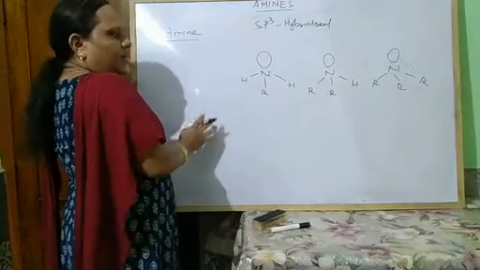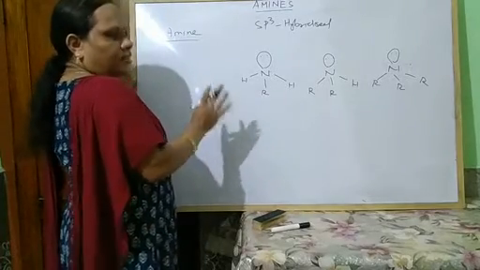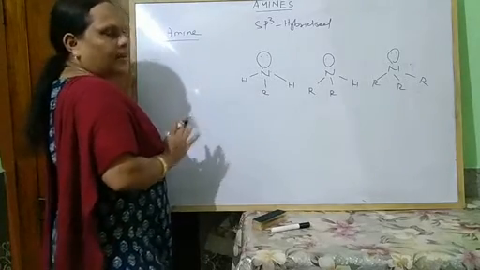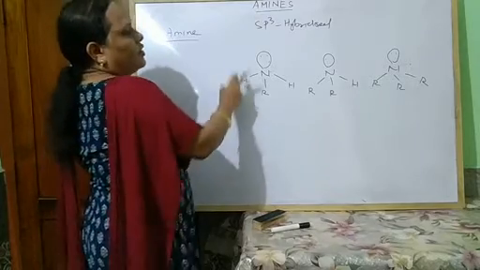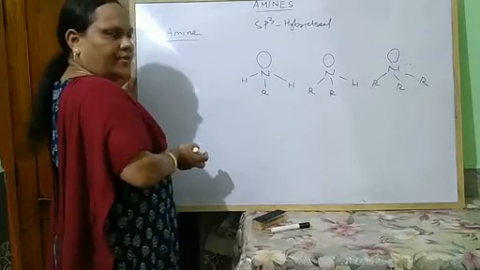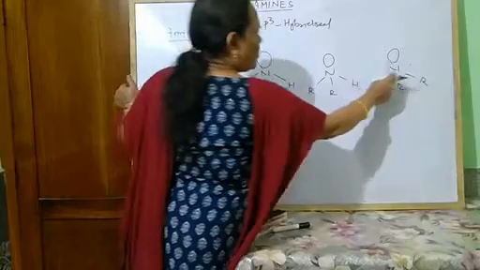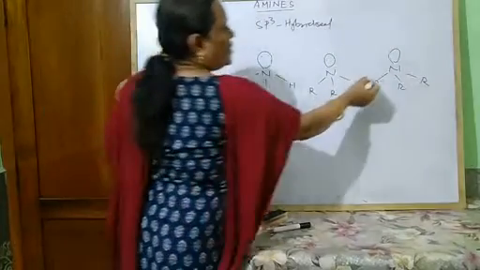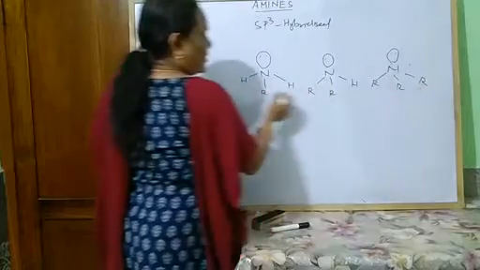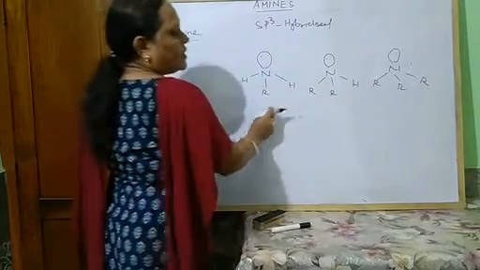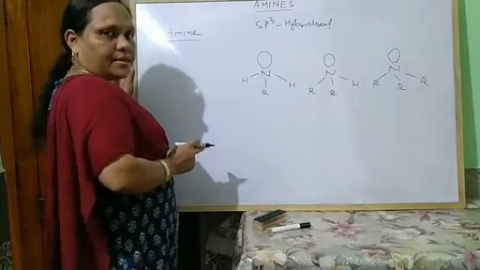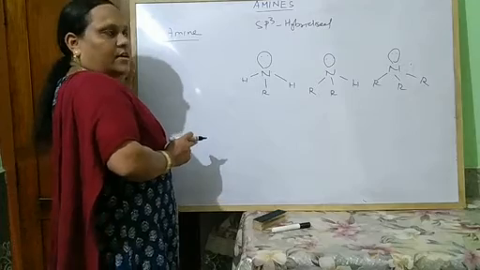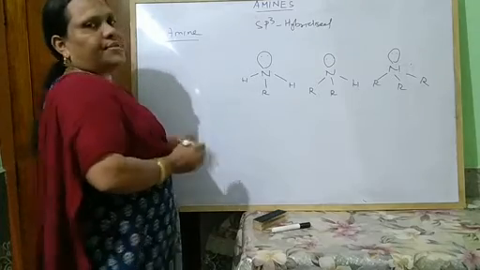The bond angle is less than the original tetrahedral angle due to the presence of lone pair and bond pairs of electrons. But in the case of tertiary amine, the bond angle slightly increases due to steric hindrance compared to primary and secondary amines. So this is all about the introduction of amines.